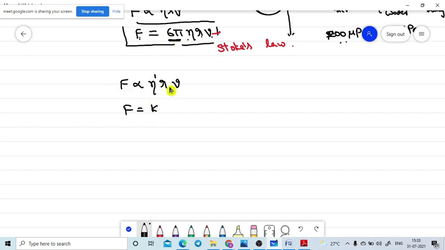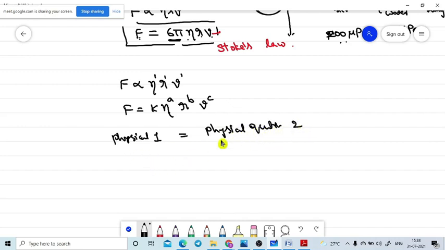Now we are concentrating only on the powers, whether it will come as 1 or any other value. We are fixing them with the help of the dimensional formula. Let's assume we don't know those values: eta to the power A, R to the power B and V to the power C. This is what we need to find. We already know that if any physical quantity is equal to any other physical quantity, then these two must have equal dimensions according to the dimensional formula.